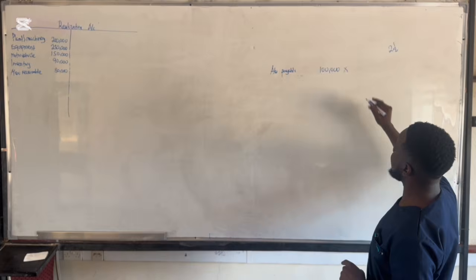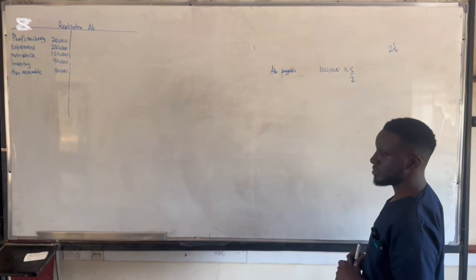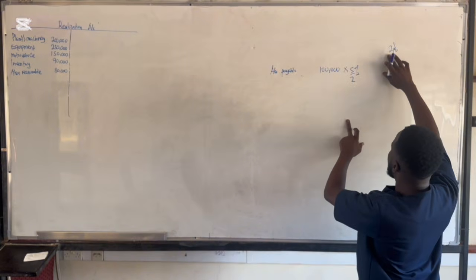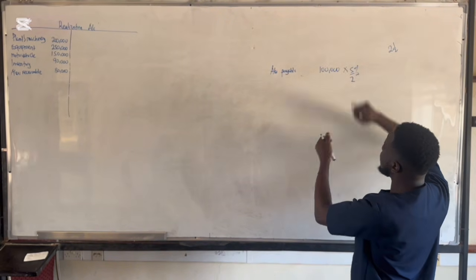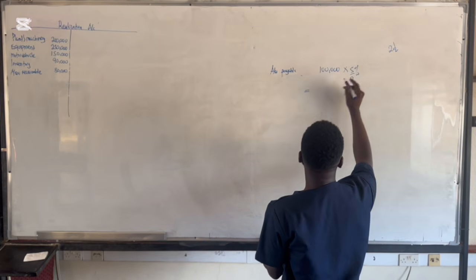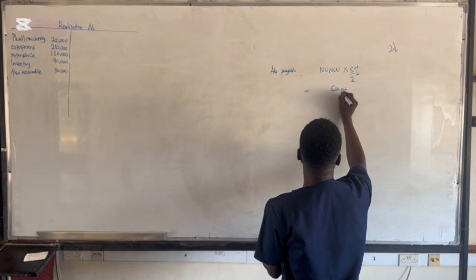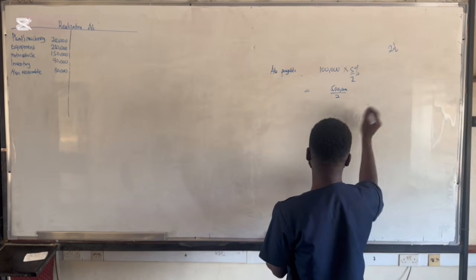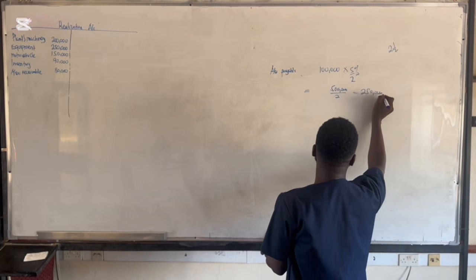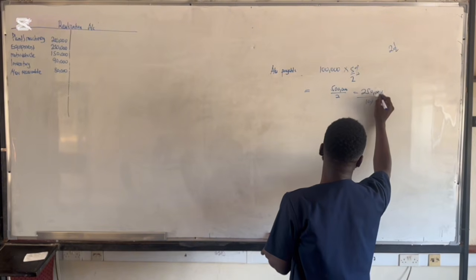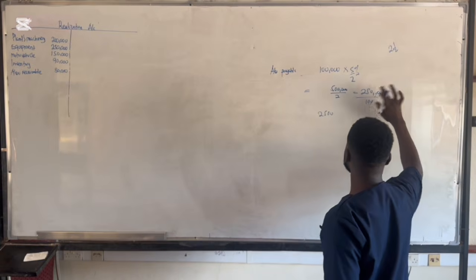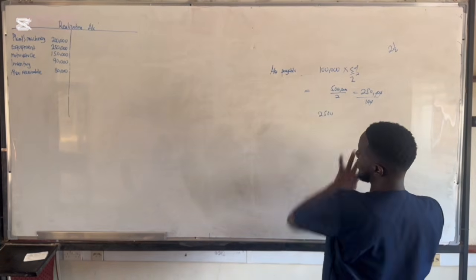Now 2.5 is the same as 5 over 2, but this is a percentage. So you get 500,000 divided by 2, still we're supposed to apply the percentage. So you get 250,000, and then you apply the percentage, so you get 2,500. So we have 2,500 as our discount received.